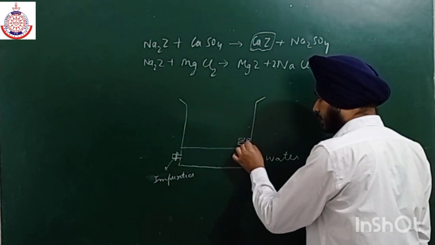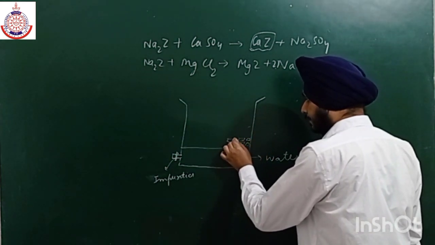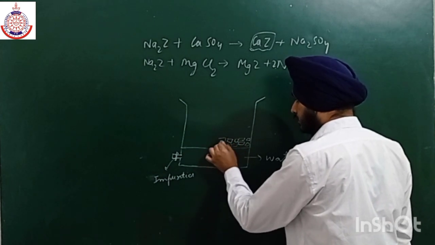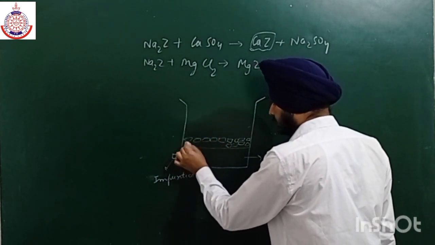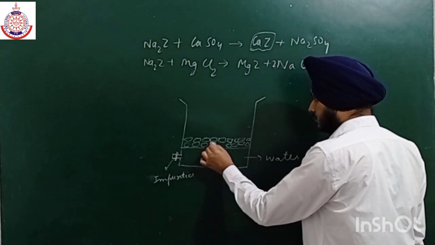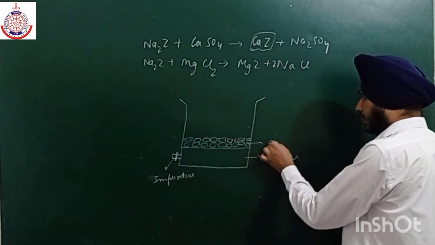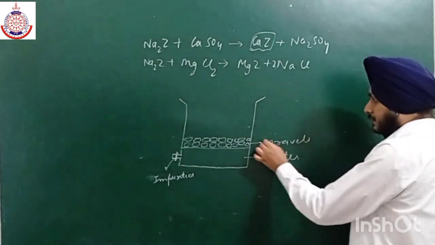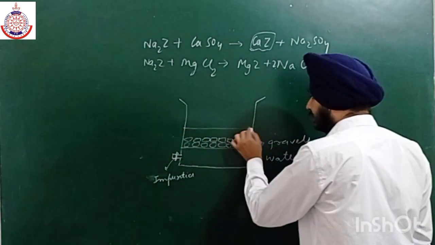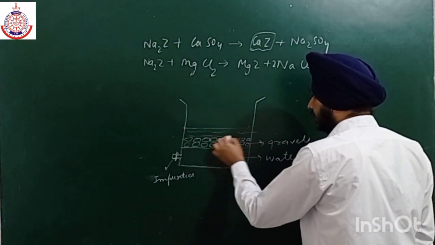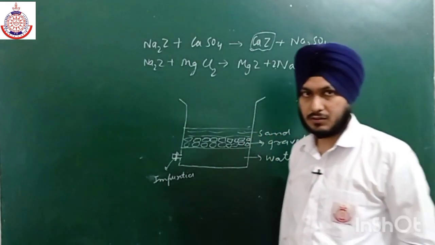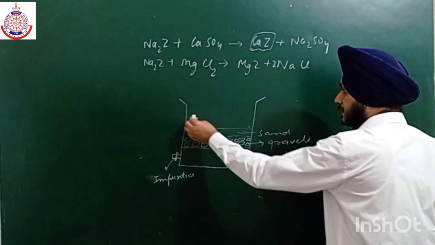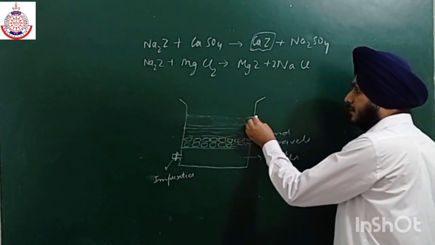And then we have gravels, over here we have a lot of gravels. And then we have sand, a lot of sand, and then we place a layer of zeolite over the sand.